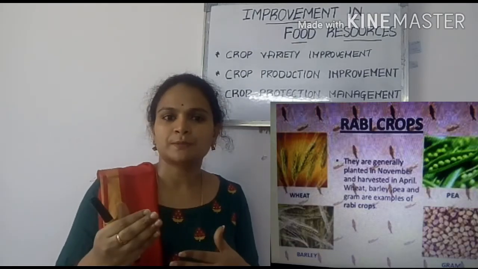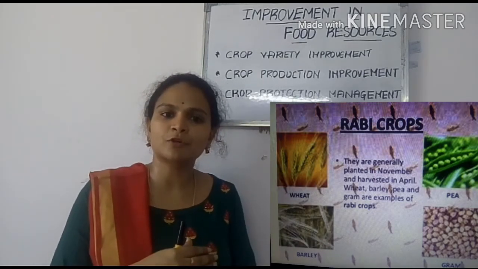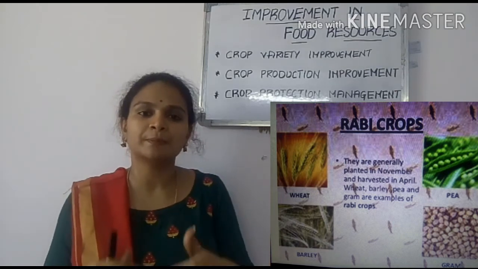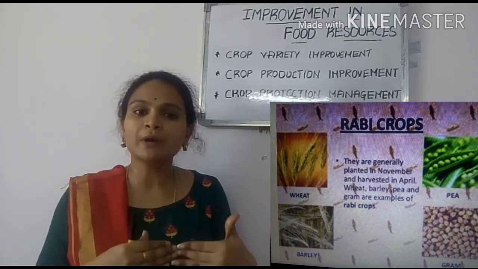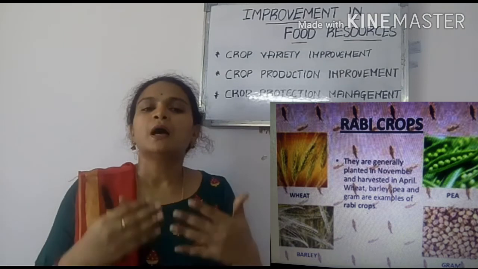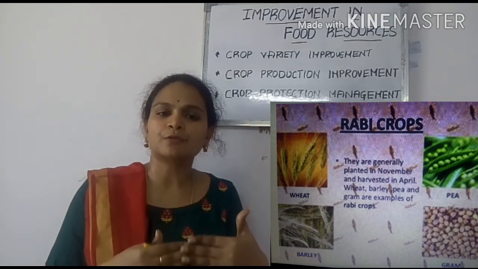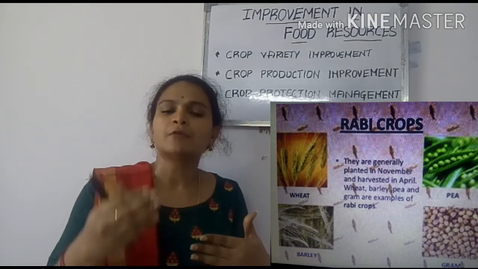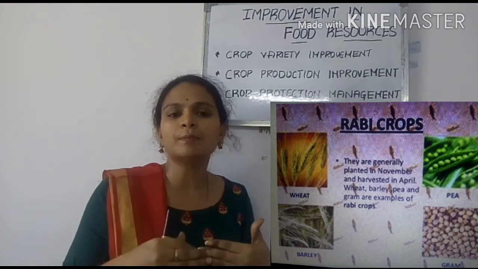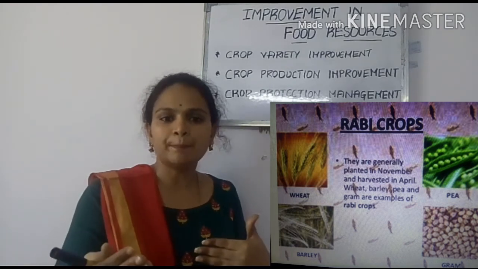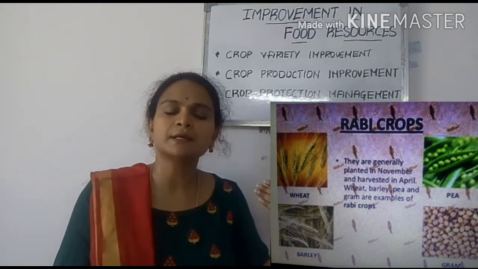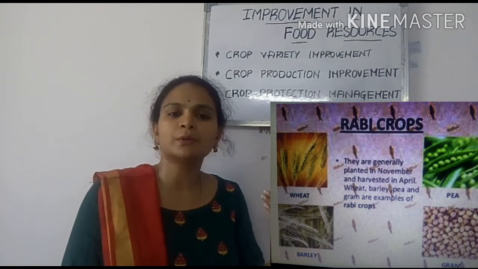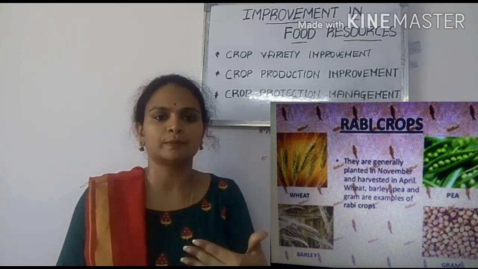The Rabi crops. The first set of crops are Kharif crops and the second set are Rabi crops. These crops grow according to the season. Rabi crops start growing from the months of November to April, whereas Kharif crops start growing from June to October.